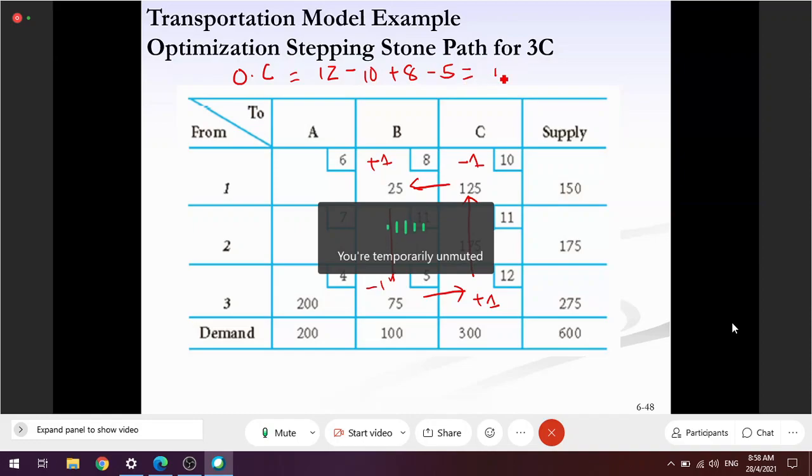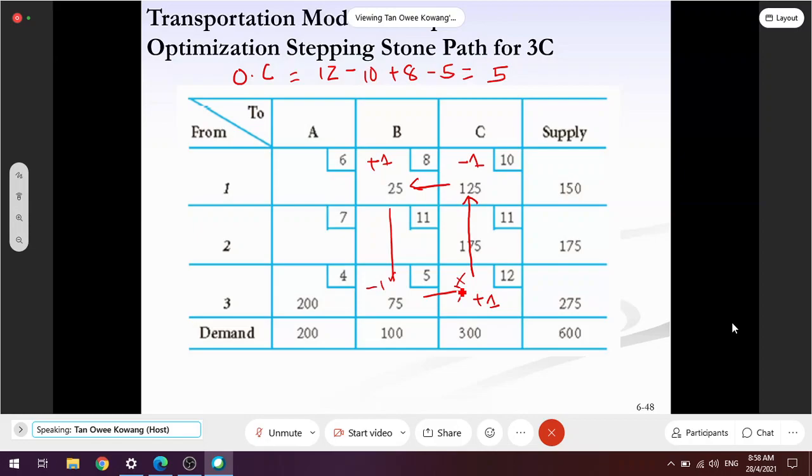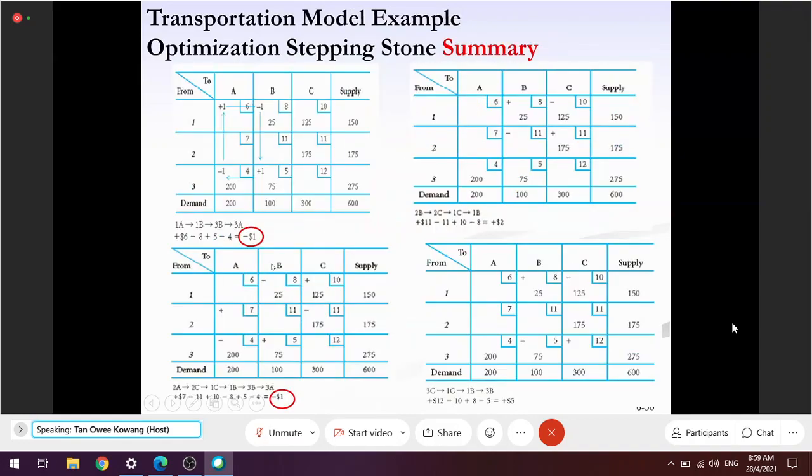So, this one even. Don't go for this. If you move 1 unit to 3C, then the cost will increase by $5. So to summarize what we have done: don't go for 2B, because if you move 1 unit to 2B, cost increases by 2.